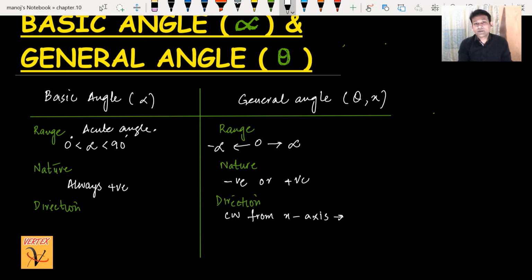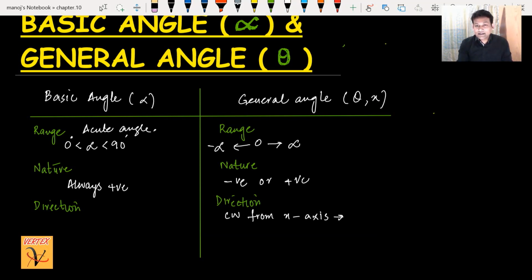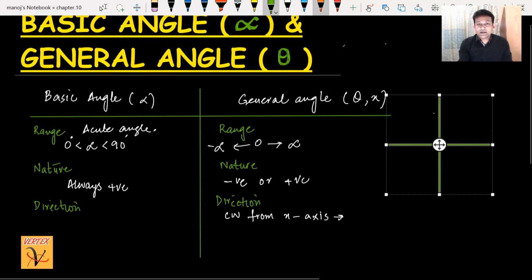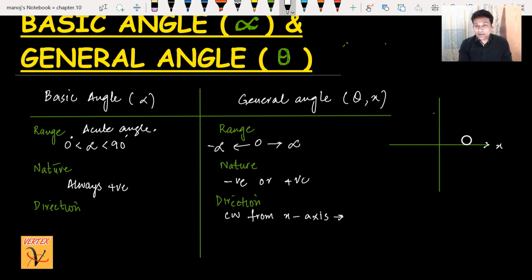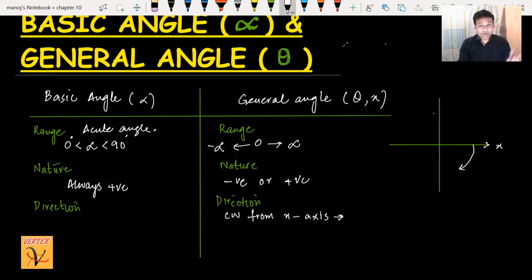Clockwise from x-axis means when I draw a simple axis here, this is the x-axis, and from the x-axis when I move clockwise like this, there's no problem, we can rotate a number of times, but this direction from the x-axis clockwise is always considered negative.